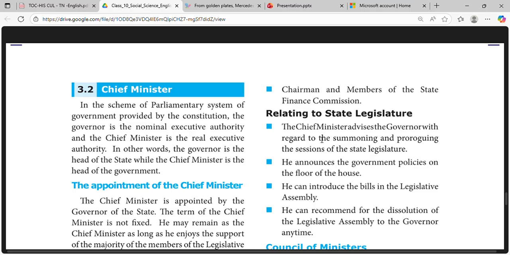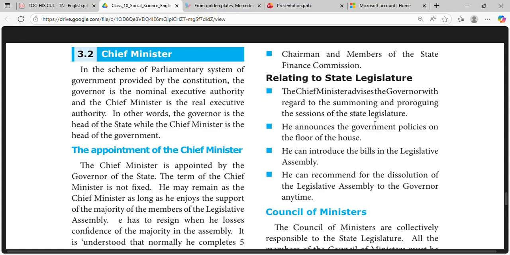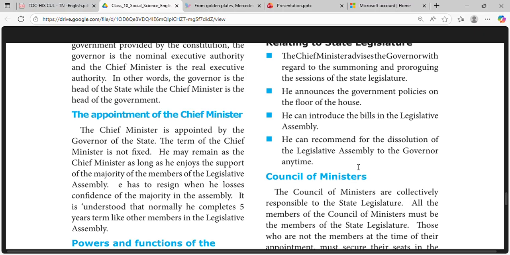Relating to the state legislature, the chief minister advises the governor with regard to summoning and proroguing the sessions of the state legislature. He announces the government policies on the floor of the House. He can introduce bills in the legislative assembly. He can recommend the dissolution of the legislative assembly to the governor at any time.